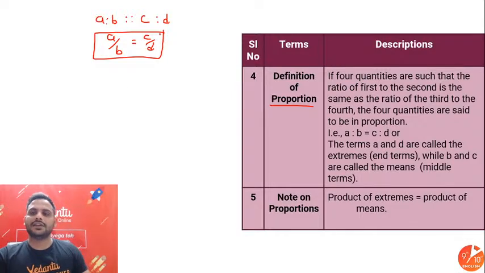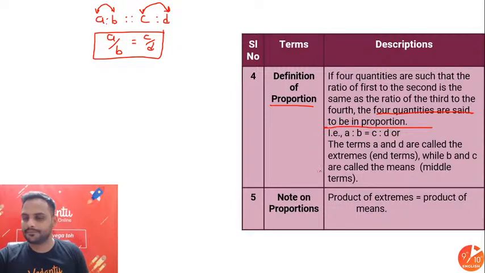So in a way, we can say that four quantities are such that the ratio of the first to the second is the same as the ratio of the third to the fourth. Then we can say four quantities are said to be in proportion. Simple. Here A and D will be called end terms, B and C will be called middle terms because they are in between, in the middle.